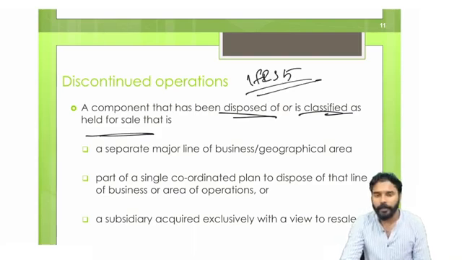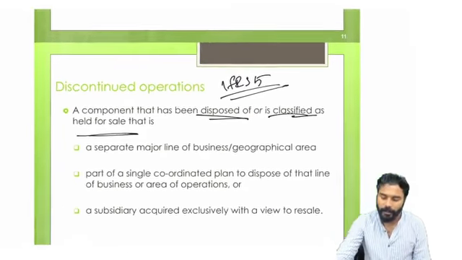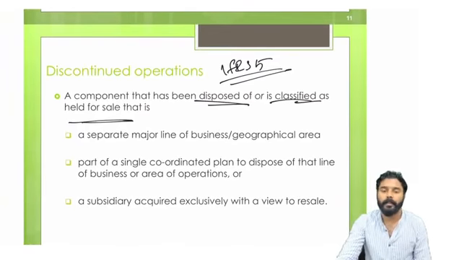Even though it's a discontinued operation, if you are just holding it for sale, then it will be accounted as per IFRS 5.